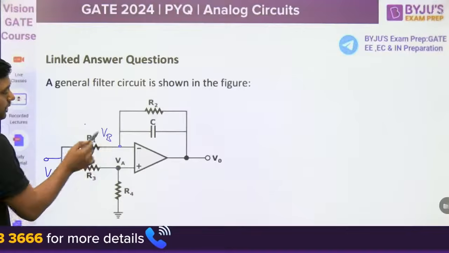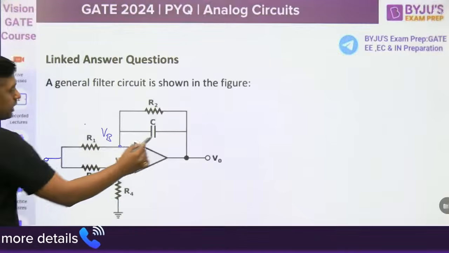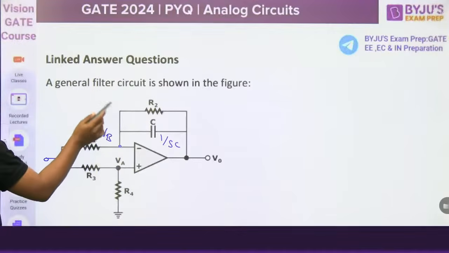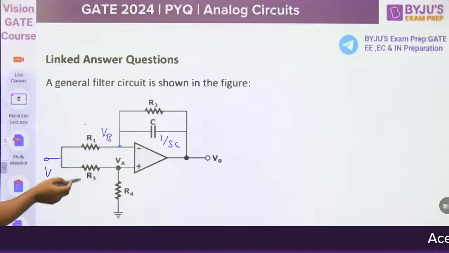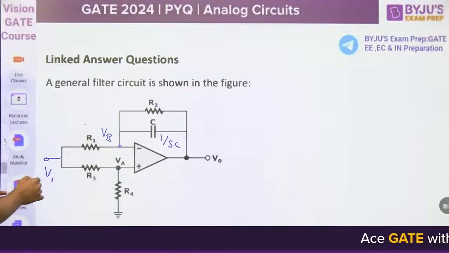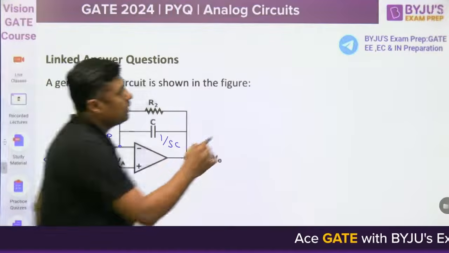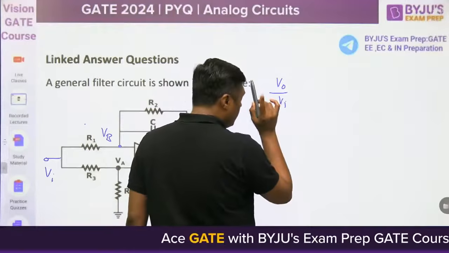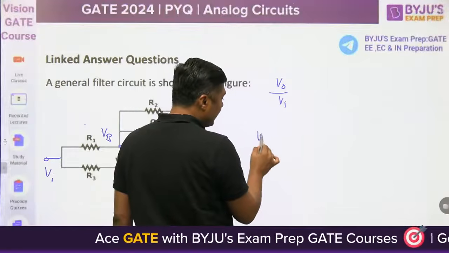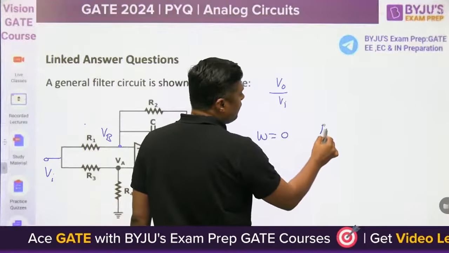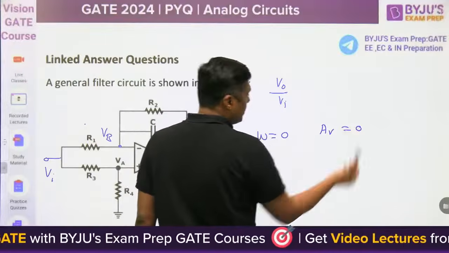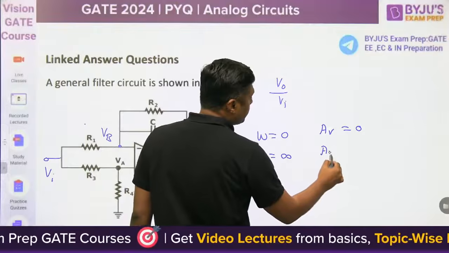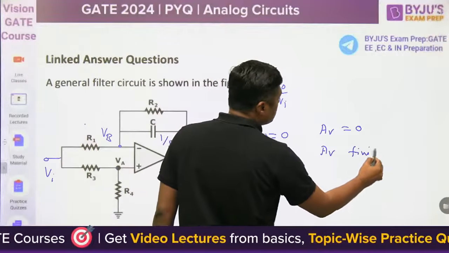VA is equal to VB and find the V0. And you can replace it by 1 by SC. This is R4, R3, R1, R2. It is given RA or RB. First of all, find the V0 by Vi and arrange it. Then finally check exactly at omega equal to 0, you will find that gain is 0. Overall gain is 0. And at omega equal to infinite, you will get the finite gain or maximum gain.